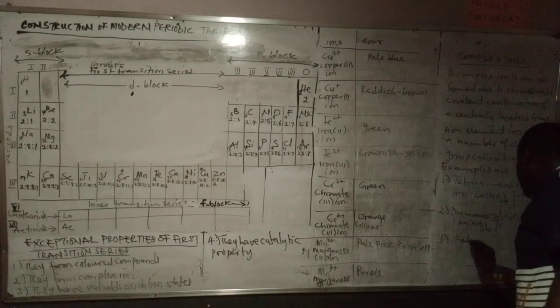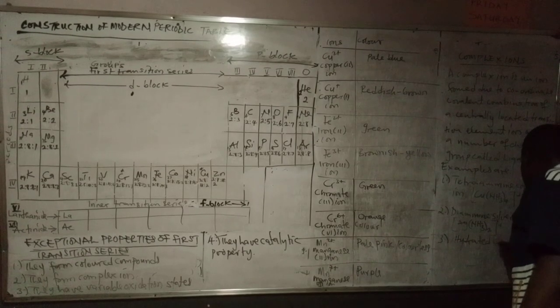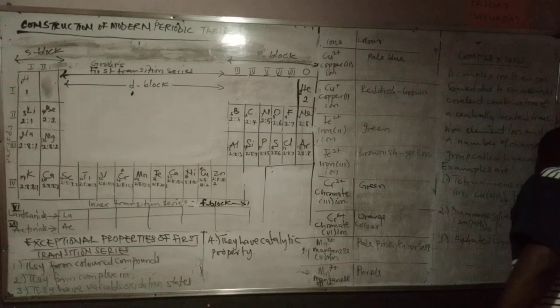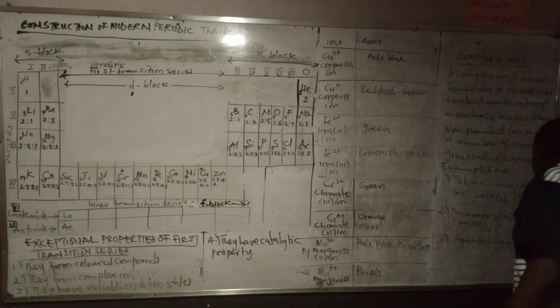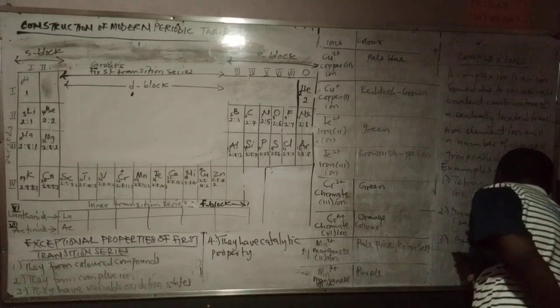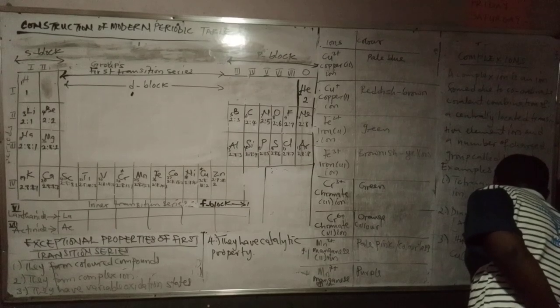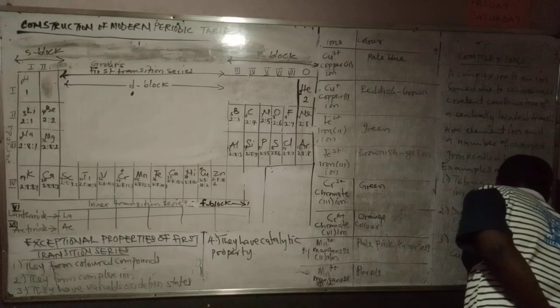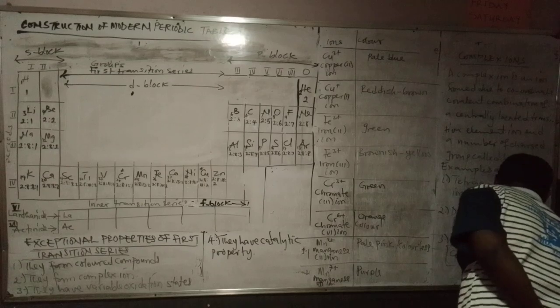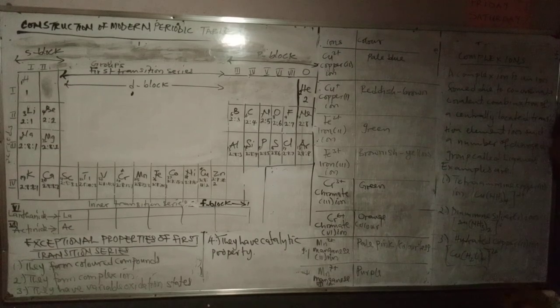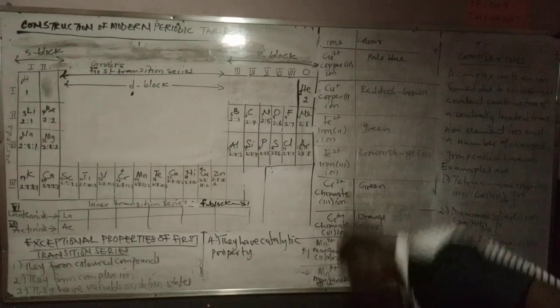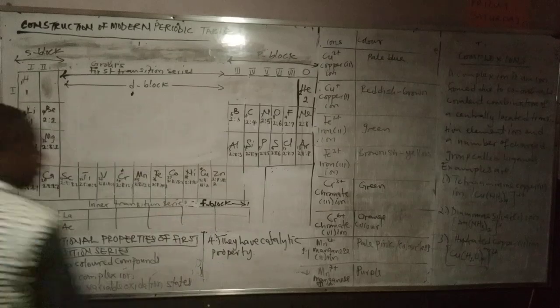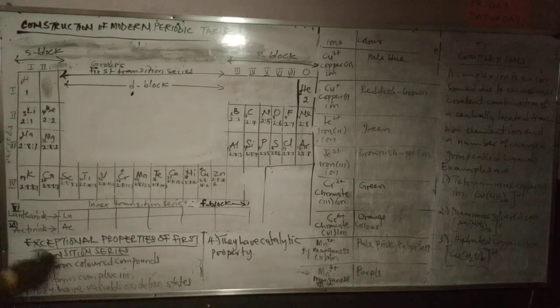We have hydrated copper 2 ion. So that one is Cu(H2O)4, then you have this block bracket 2+. That's hydrated copper 2 ion. Which other examples do you have which are complex ions?